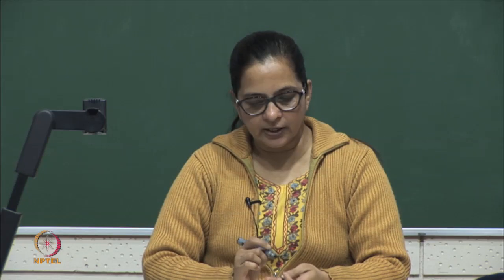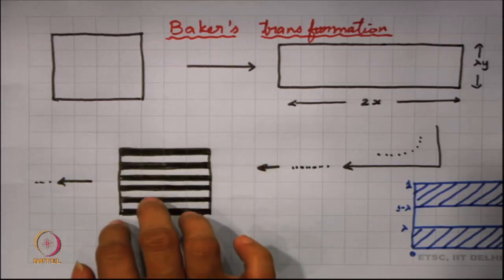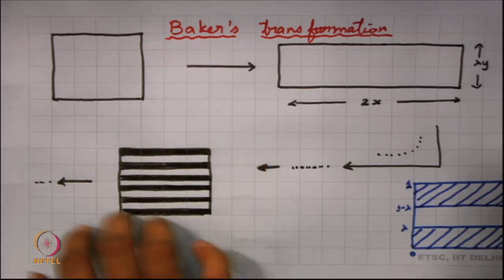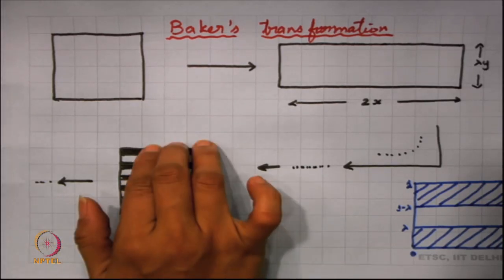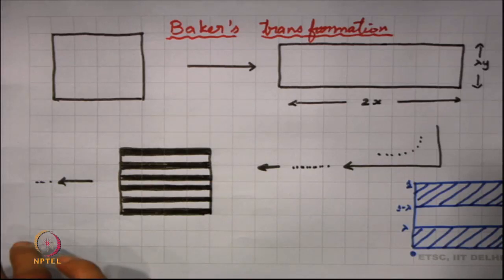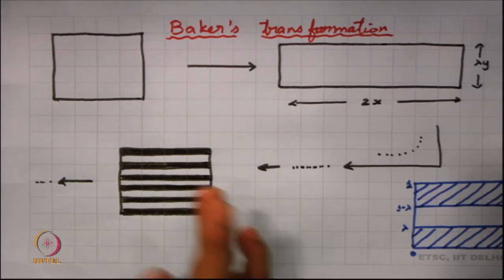So, lambda to the power n tends to 0 as n tends to infinity. What you find is that towards the end you will have some sort of a Cantor set here, a line of straight lines, or you can say on the y coordinate you will have a Cantor set. So, this is Cantor set cross straight lines that you can see over here. You will find this array of straight lines which almost appear like a Cantor set. So, this is one kind of a fractal that you can see here.